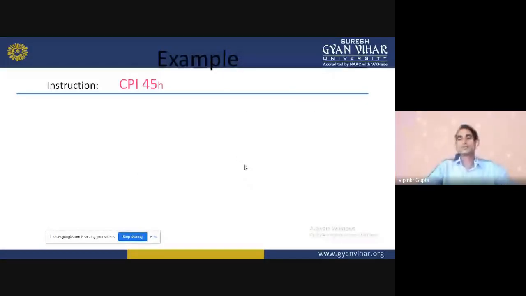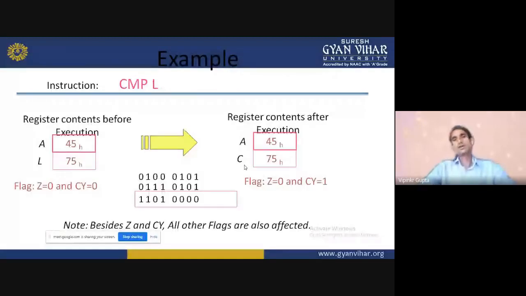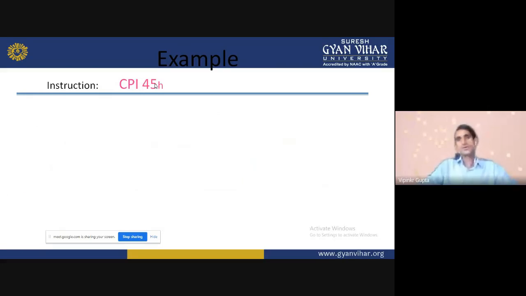Next, what is the length of this instruction? Can we calculate the length of this instruction? The instruction is CMPL. So only the opcode is there. So it's a 1 byte instruction. And for addressing mode, register to register is available. The register is given directly within the instruction. So it's the register addressing mode.